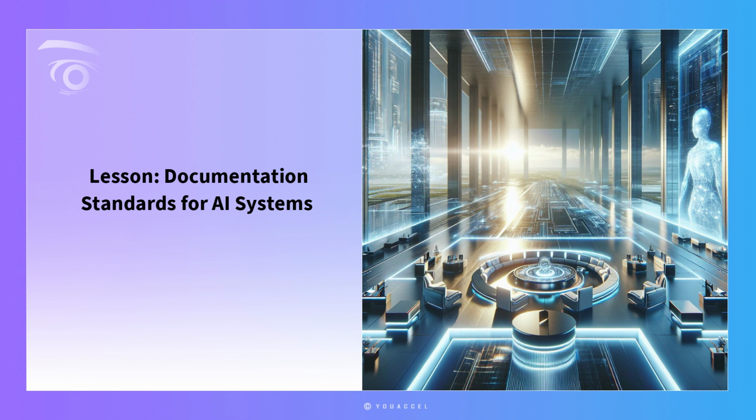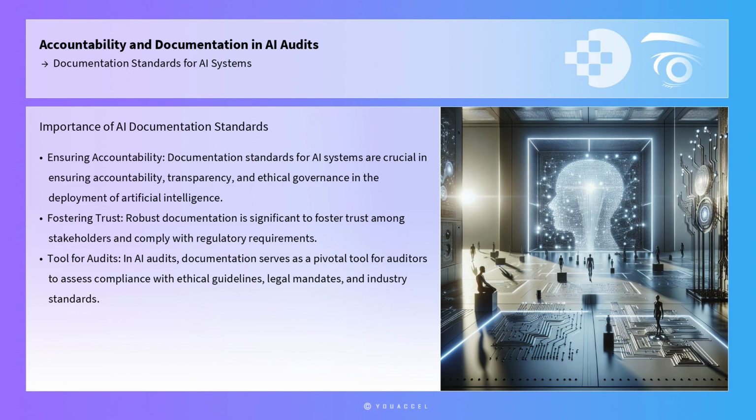Lesson: Documentation Standards for AI Systems. Documentation standards for AI systems are crucial in ensuring accountability, transparency, and ethical governance in the deployment of artificial intelligence.